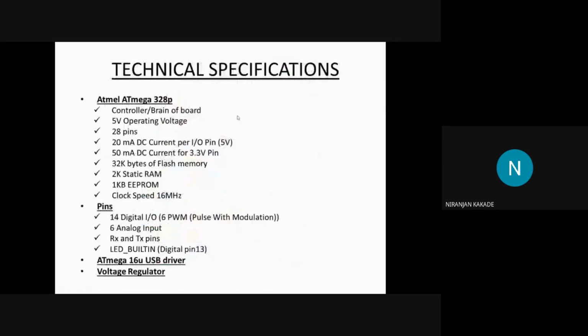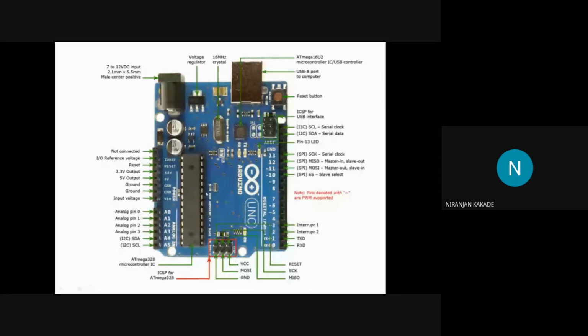For this USB controller, you need to install a driver. The driver for the Arduino Uno is named CH340G driver. It is installed by default on your laptop, but in case it is not there, you can search for it on the internet, download it and install it.